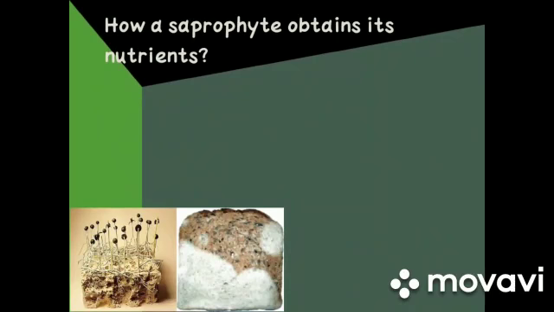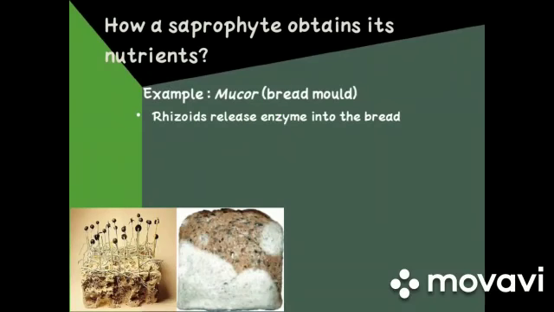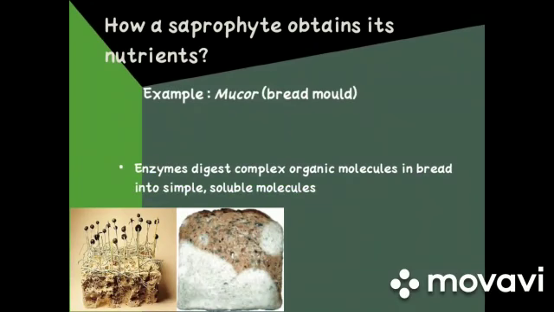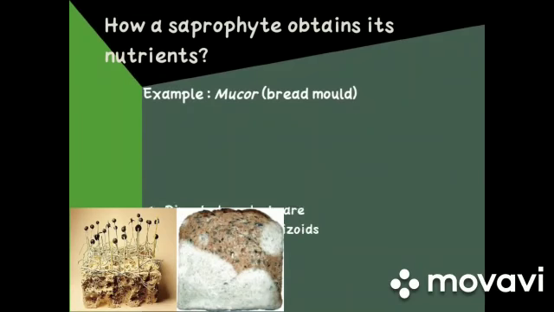Students, one of the most common examples of saprophytes is mucor, which is also called bread mold. The rhizoids of bread mold release enzymes onto the bread. The enzymes digest complex organic molecules in bread into simpler and soluble molecules.